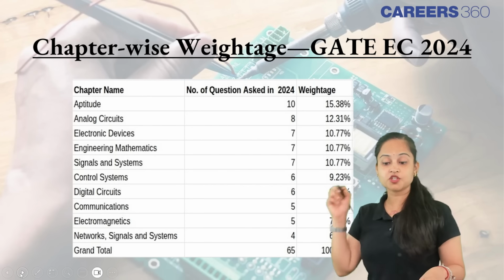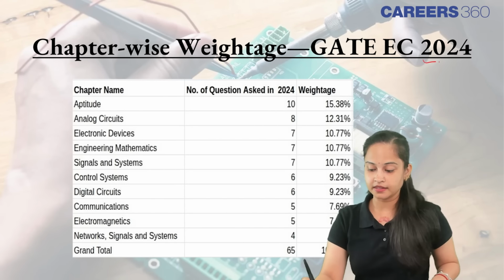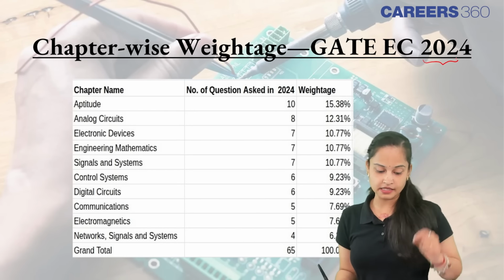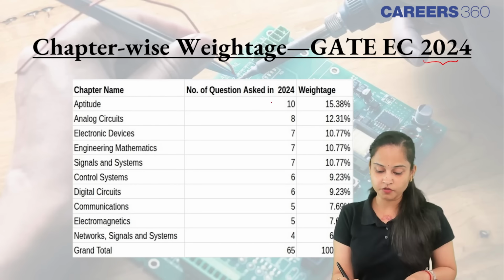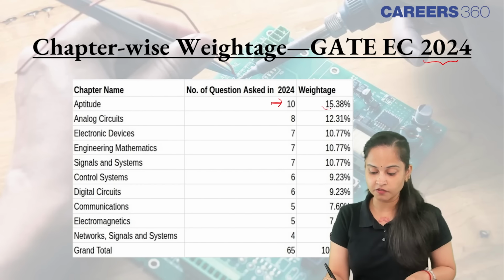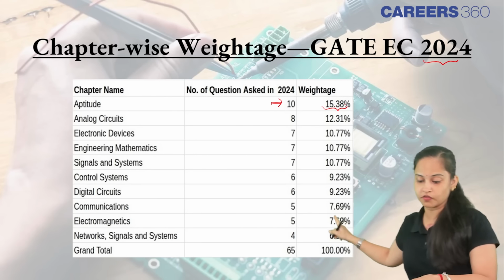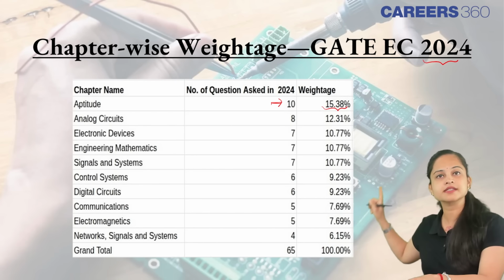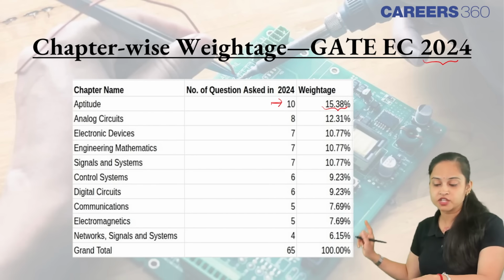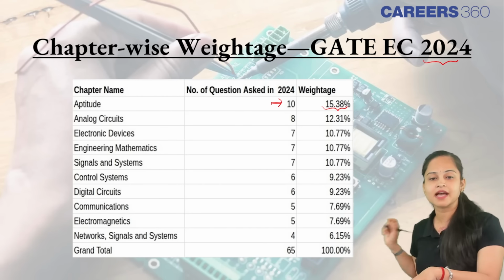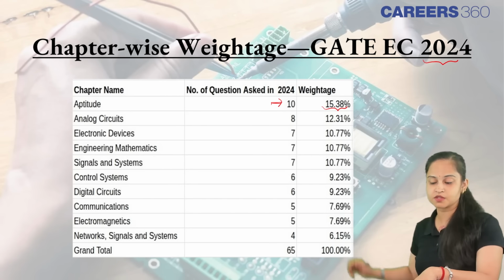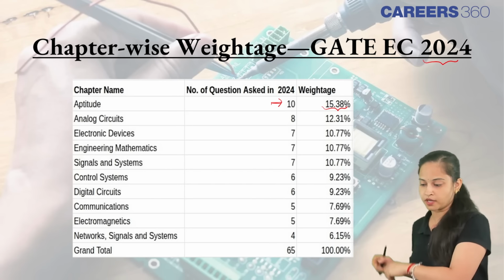Now talking about the chapter-wise weightage for the year 2024 for ECE. Aptitude, again, number of questions asked were 10, containing 15.38% of the weightage, followed by analog circuits, electronic devices, engineering mathematics, signals and systems, control systems. So, for this you can just have a look.